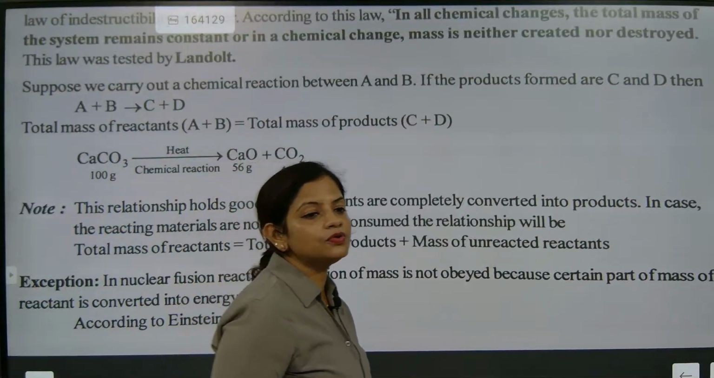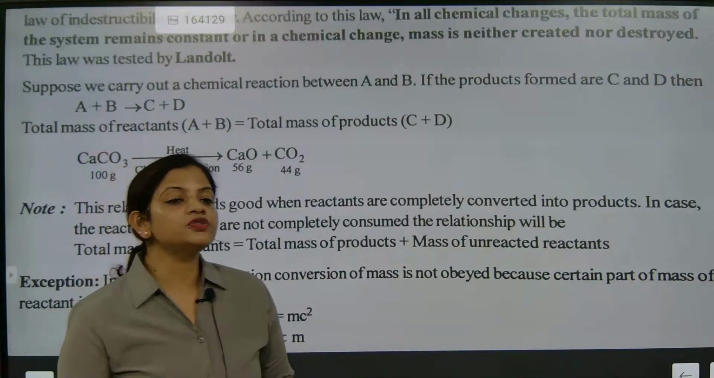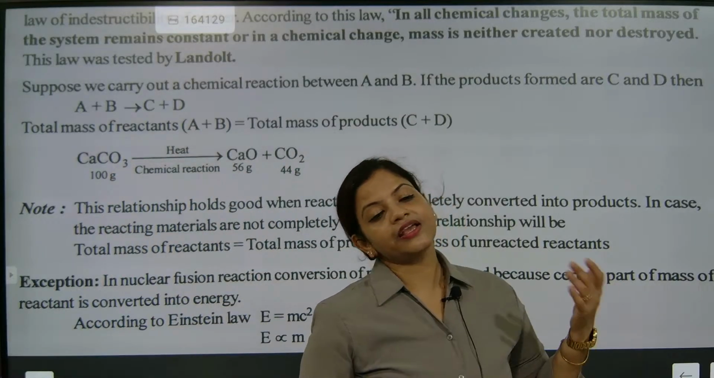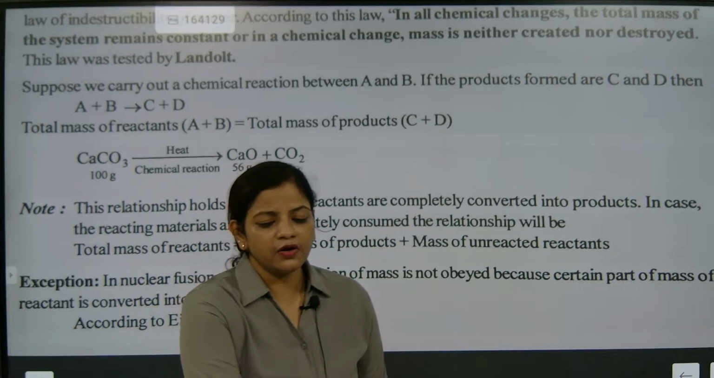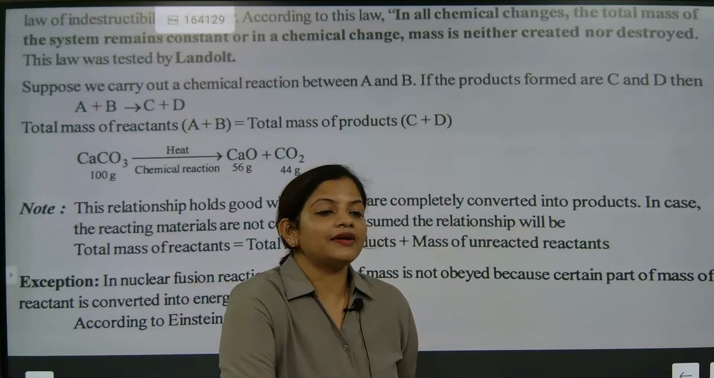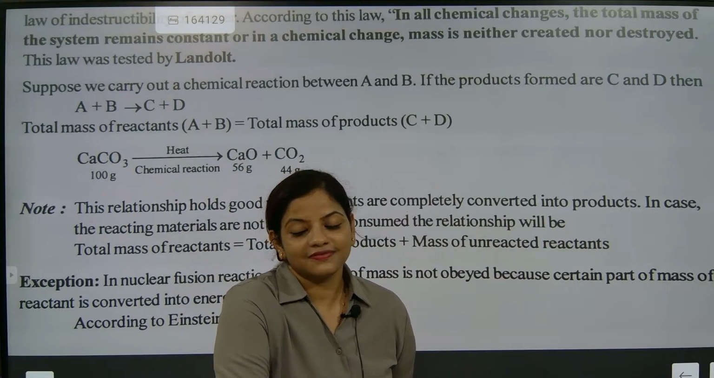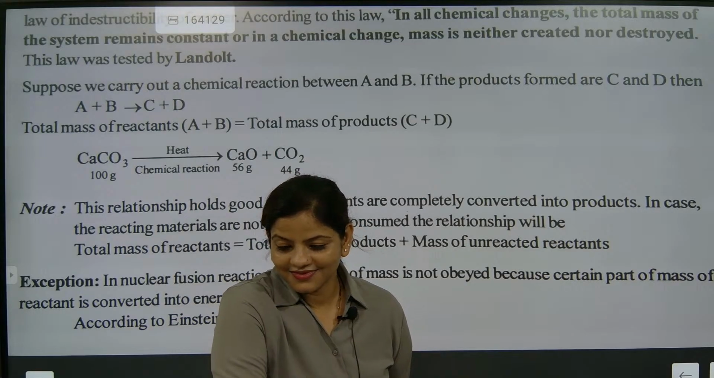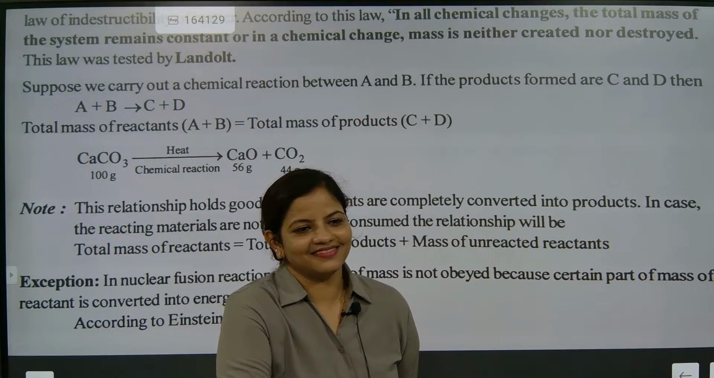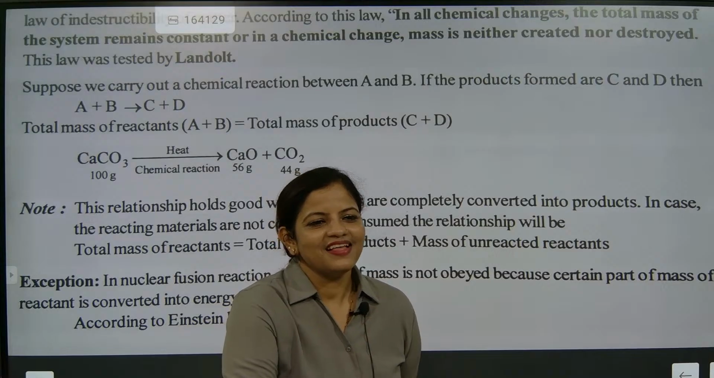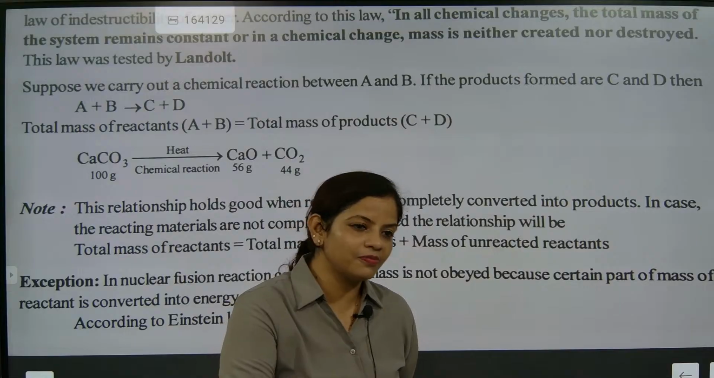After that we came to know that there are two definite types of proportions we were talking about. In the first one, we talked about how in a chemical reaction, the law of conservation of mass is maintained. What is the meaning of the law of conservation of mass? Indestructibility means you cannot destroy mass. Mass can neither be created nor destroyed.